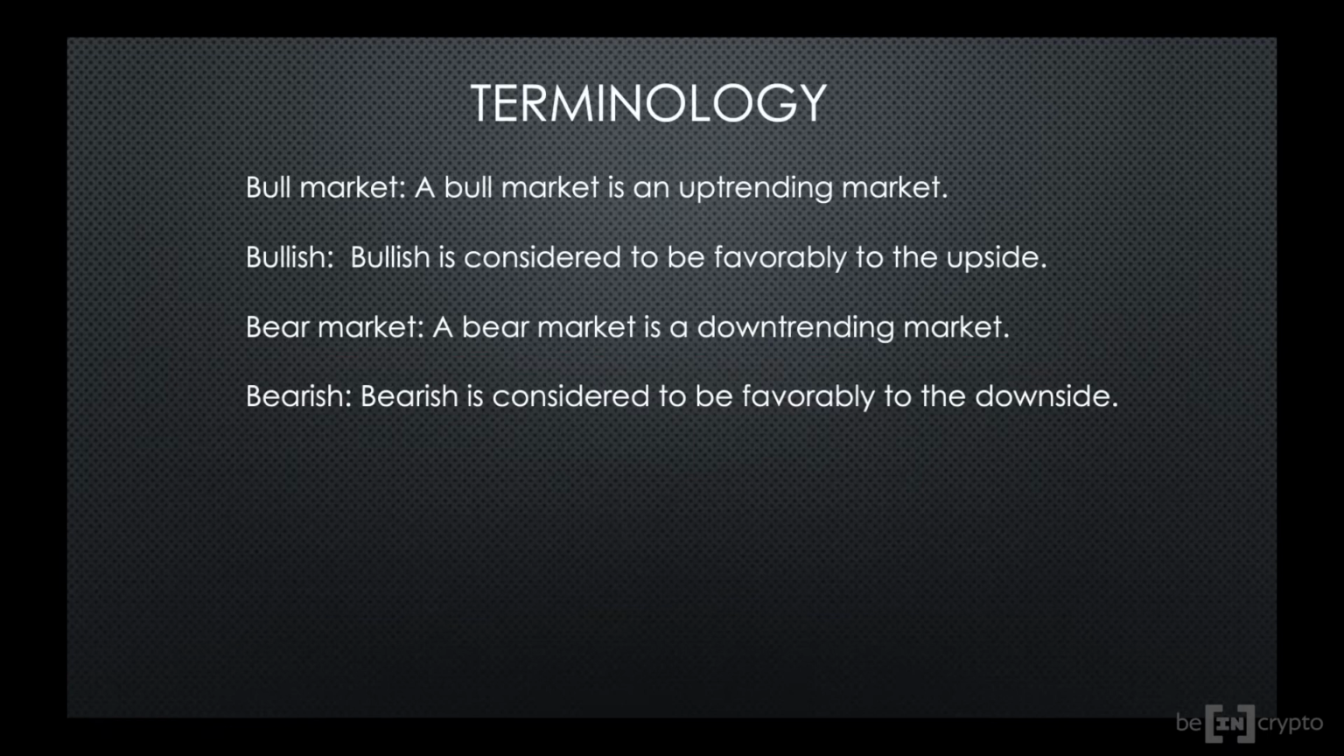So what is a bull market? A bull market, very simplified, is an uptrending market. Bullish is considered to be favorable to the upside. A bear market is a downtrending market and the opposite of a bull market. Bearish is the opposite of bullish and is considered to be favorable to the downside.